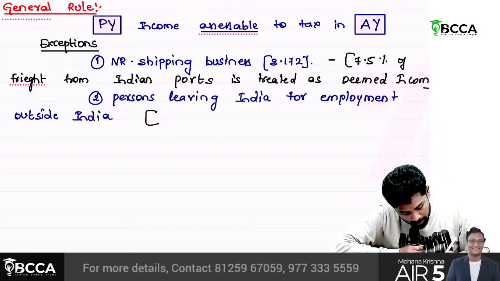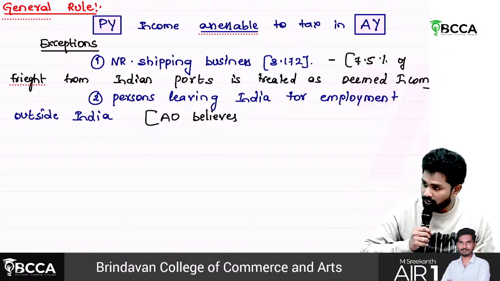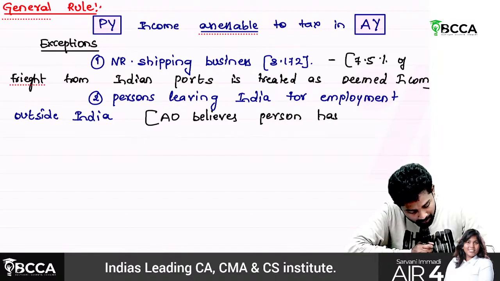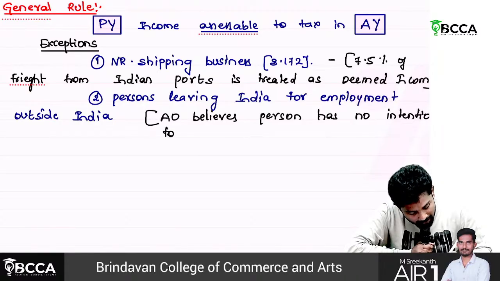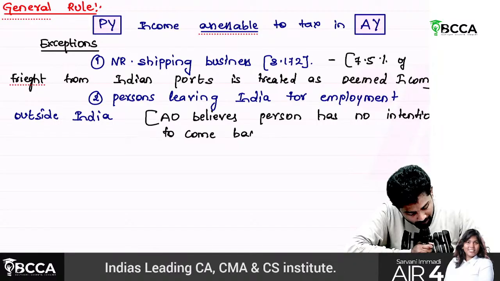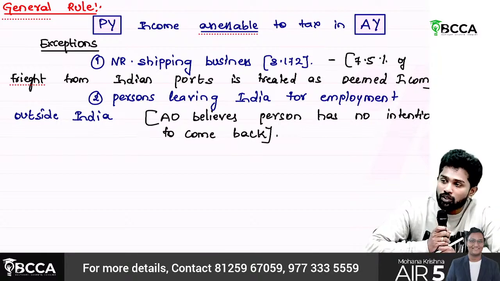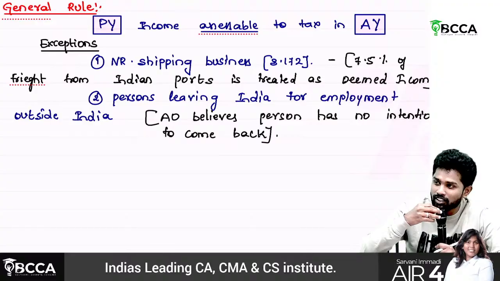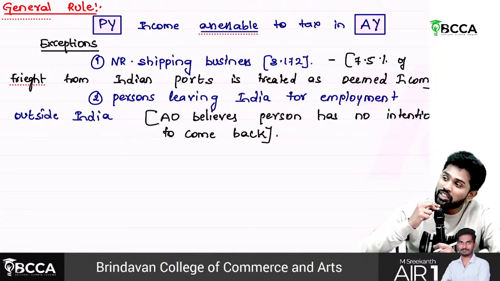And then AO believes. AO, sir, what does it mean? AO means assessing officer. AO believes person has no intention to come back. So you are leaving India. Sir, how will the AO know that that person is not having intention to come back? Will you tell? What will he tell if the income tax officer asks? No sir, I am going for a short visit only. 3 months, I will come back to India only, he will say. Will the officer listen to all those stories? No. How could he determine that he is not coming back?